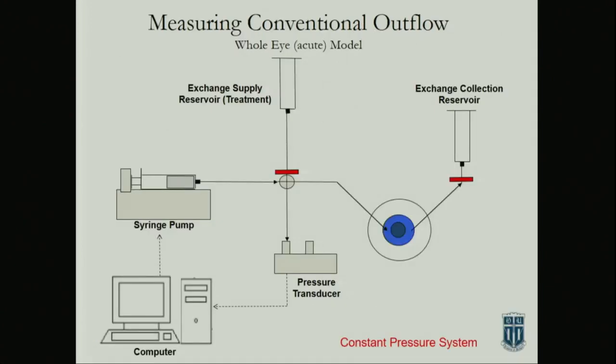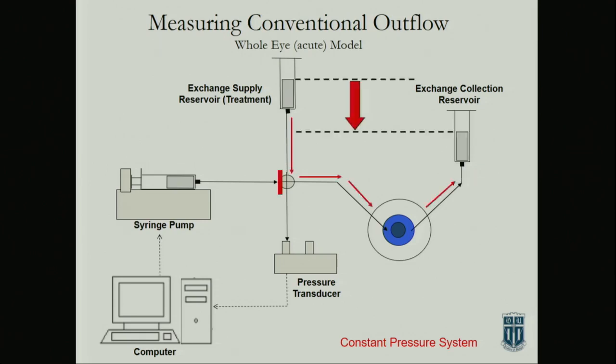And then there are a few models I mentioned. You can do a perfusion system and measure outflow facility in the whole eye, a fresh eye like a pig or a human. It turns out that when you do these preparations, you have no episcleral venous pressure, no inflow, and no uveoscleral outflow, or very minimal. So you're totally isolating functionally, and that's why you can do some great pharmacology. You can do exchanges where you exchange drug into the eye and then measure the outflow facility. It's basically a system with a syringe pump, a pressure transducer, and a computer, and you're maintaining, in this case, a constant pressure, and then you're measuring the amount of fluid needed to keep that pressure.